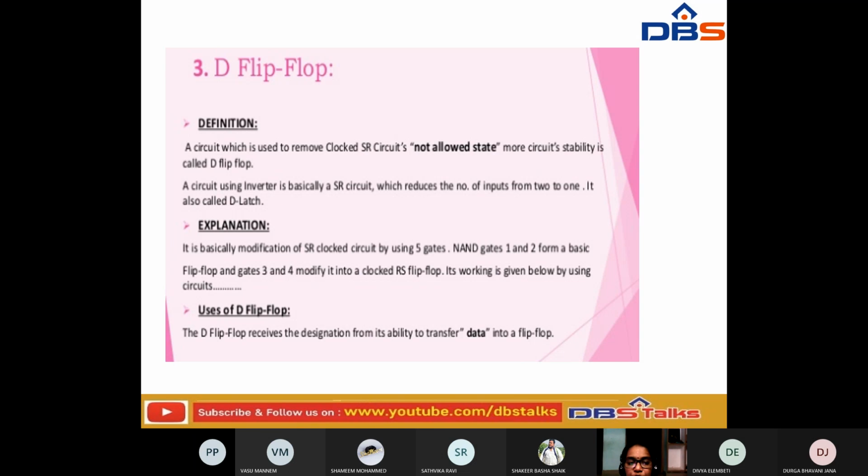Here the flip-flop D receives its designation from its ability to transfer the data into the flip-flop. So whenever it transfers the data into the flip-flop, it receives the designation from its ability to transfer. Okay.